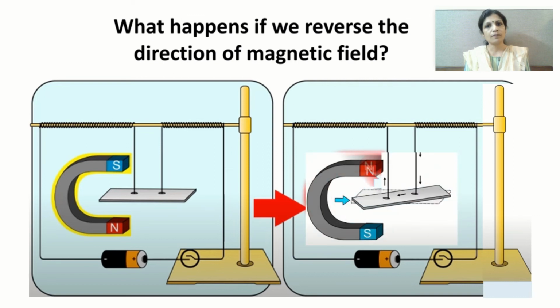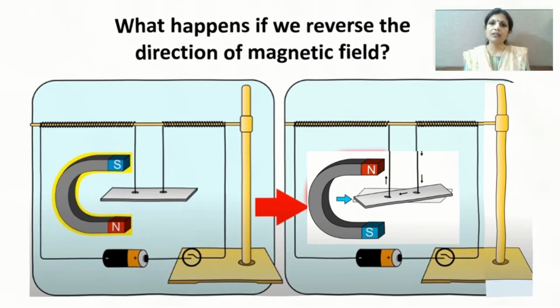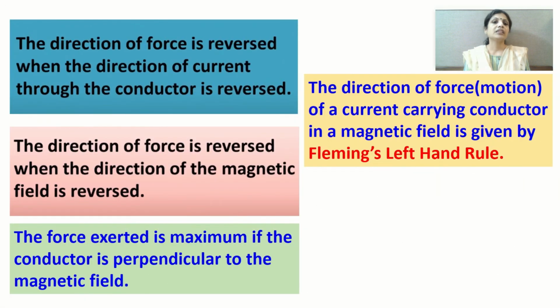You will observe that as you change the direction of the magnetic field, then also the current carrying conductor experiences a force. So the current carrying conductor experiences a force by changing the direction of current and by changing the direction of magnetic field. So we will sum it up in this manner. The direction of the force is reversed when the direction of current through the conductor is reversed.